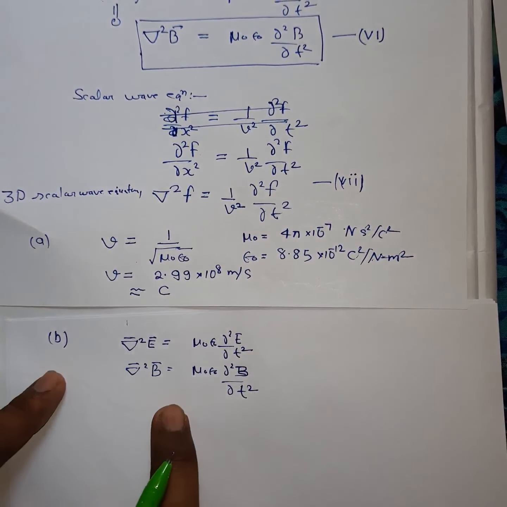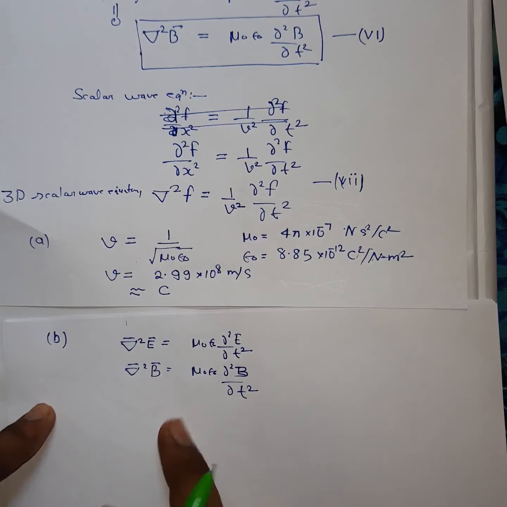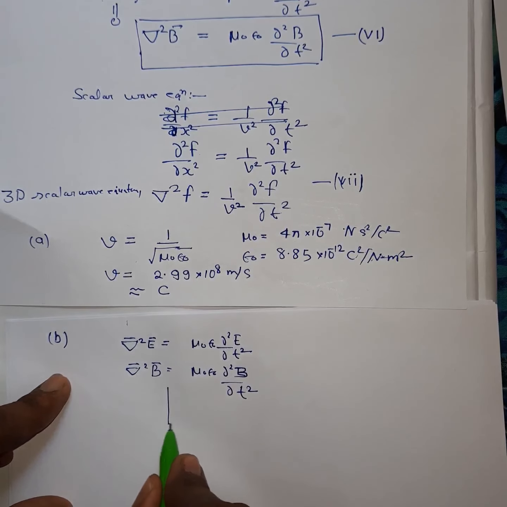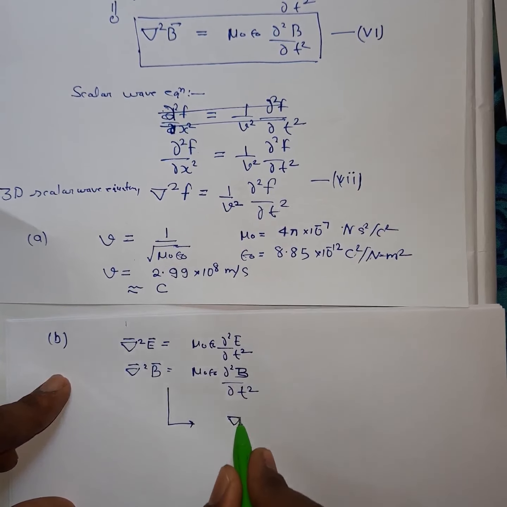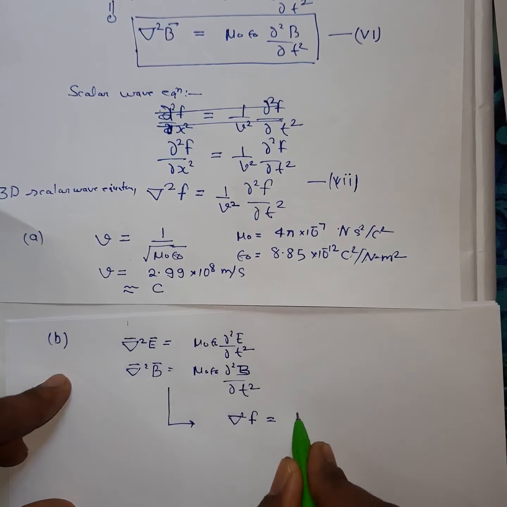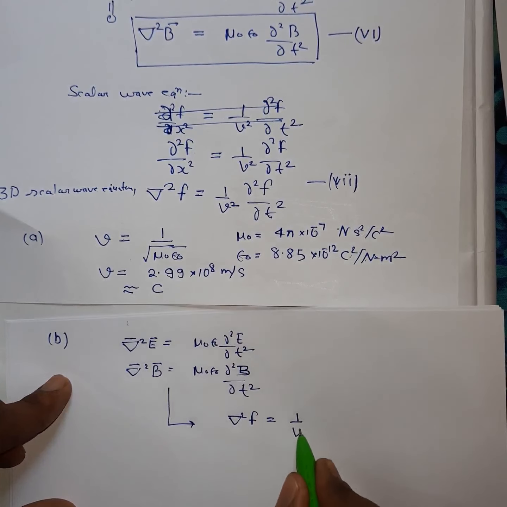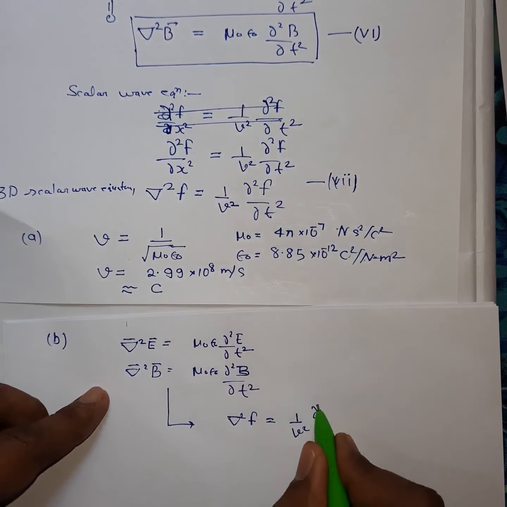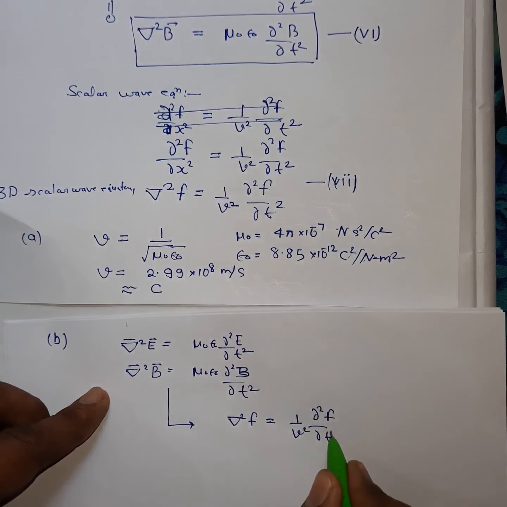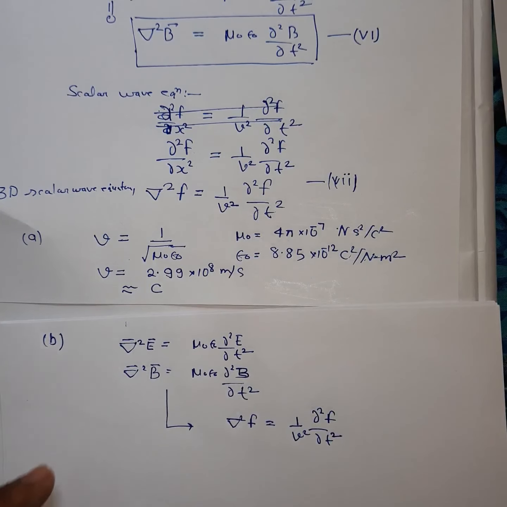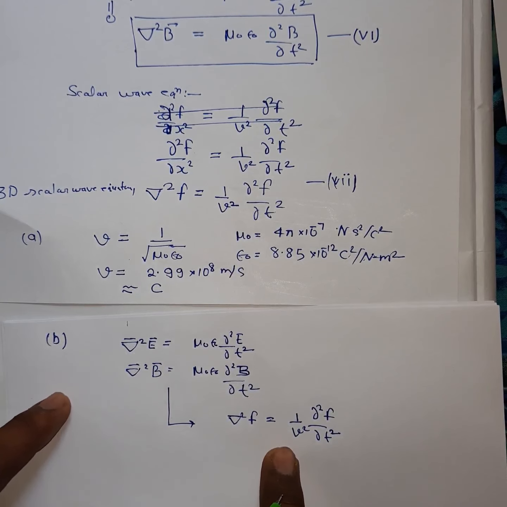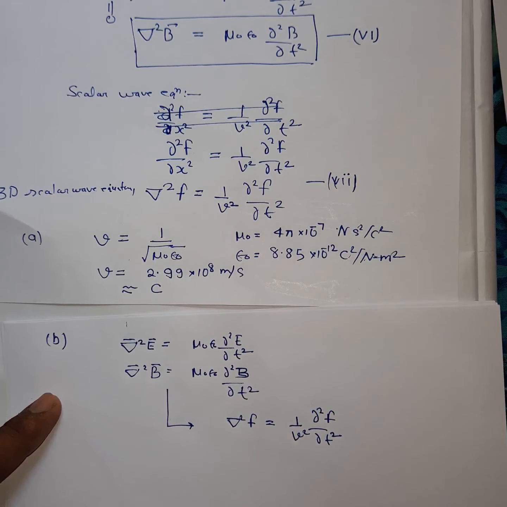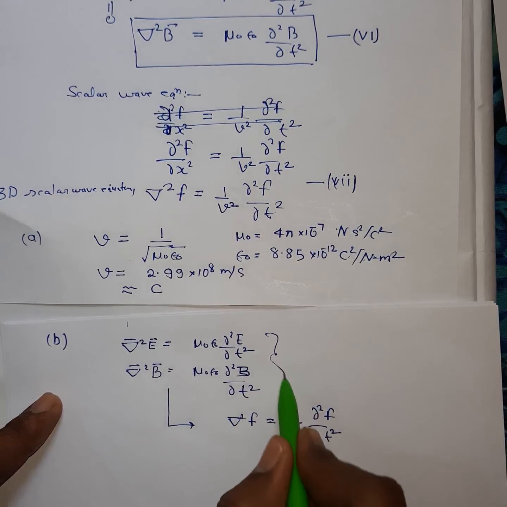So this is the wave equation for electromagnetic wave, and this is analogous to the 3D scalar wave equation, that is ∇²f = (1/V²) ∂²f/∂t². So these equations are analogous to the three-dimensional scalar wave equation,